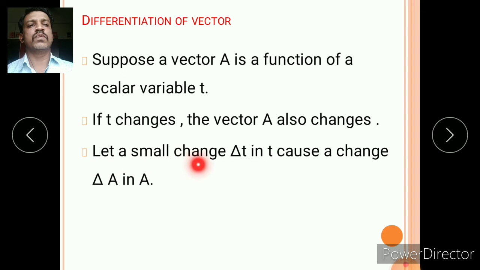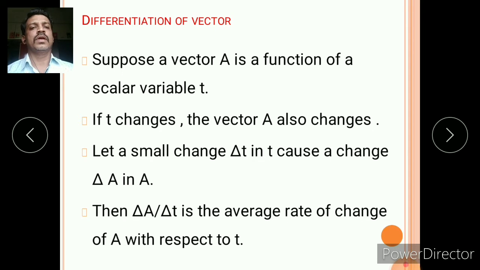Let a small change delta t in t cause a change delta A in A. Means if we say the small change delta t is there, in the same way there is delta A change in A. Then delta A upon delta t is the average rate of change of A with respect to t.